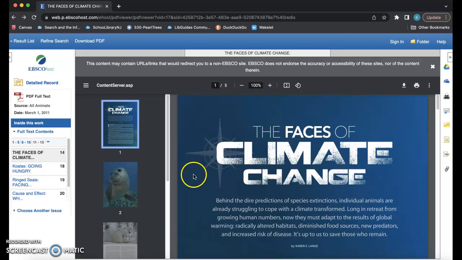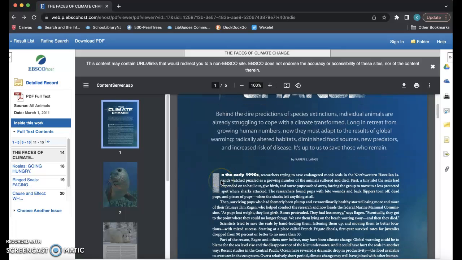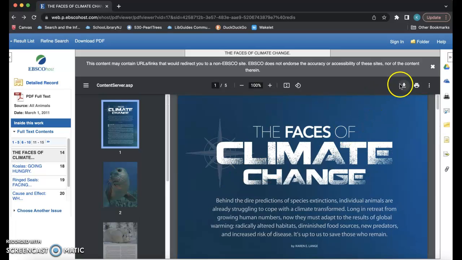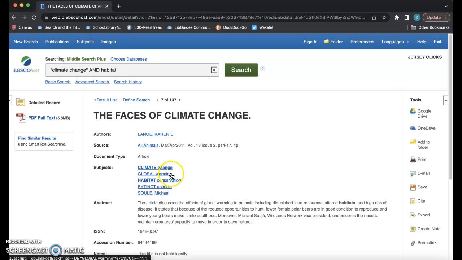We're presented with a scanned article that you can scroll through and view, or save, or print for use on the research project in the future. If I go back to the detailed record, I notice that global warming is another term that comes up. I'd like to refine my search and add this in to make sure we're covering all our bases.